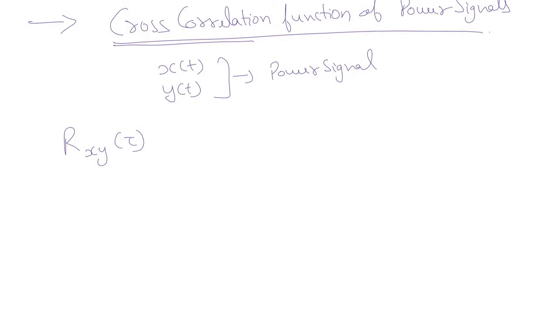The only contrast will be that now we take the time average, which is the power signal counterpart of energy signal.